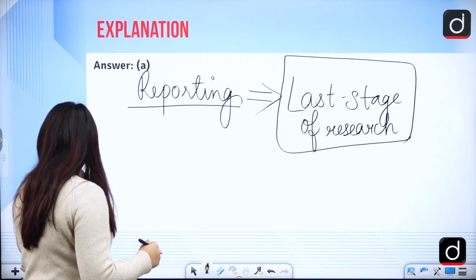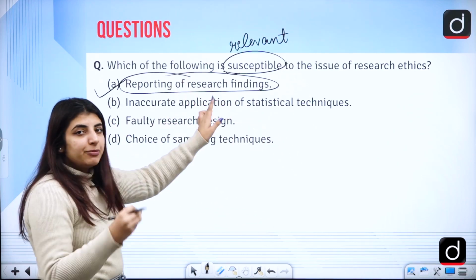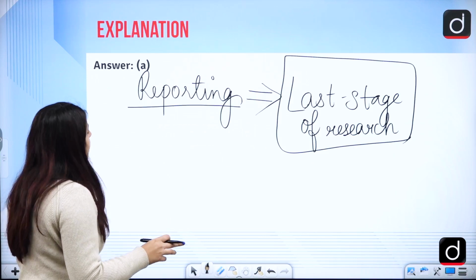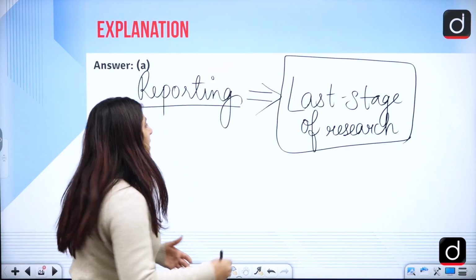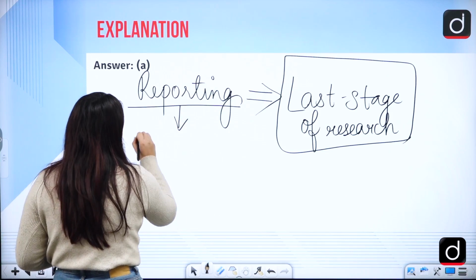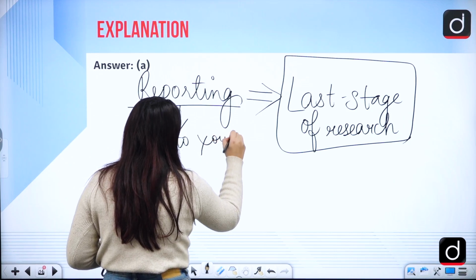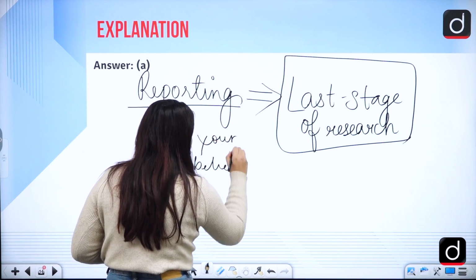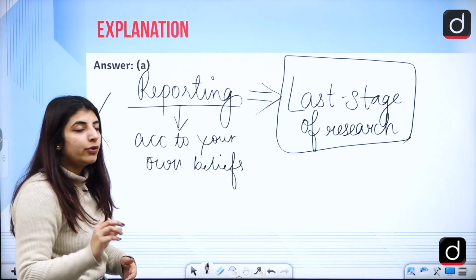So here the issue of research ethics is most susceptible to the reporting of research findings, because you are reporting whatever findings there were according to your own beliefs, and that should not be done. That is a big no.